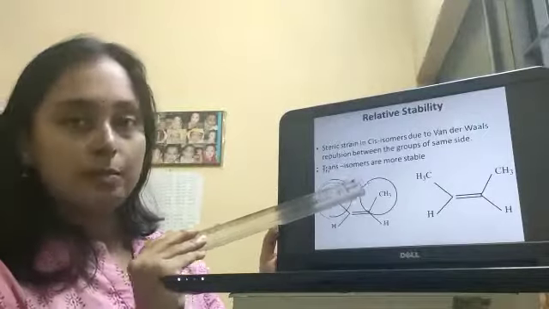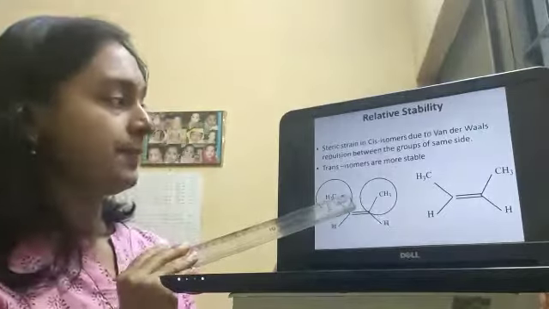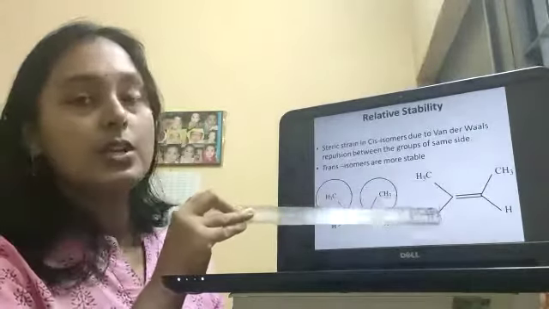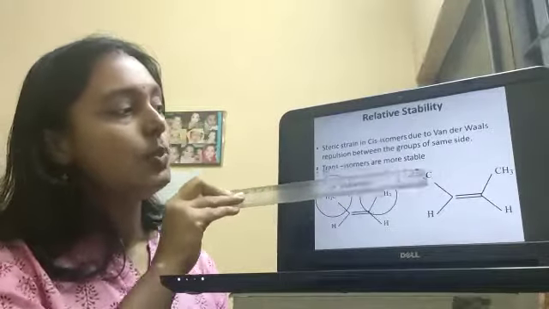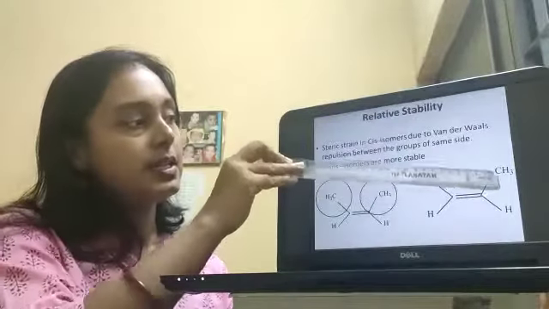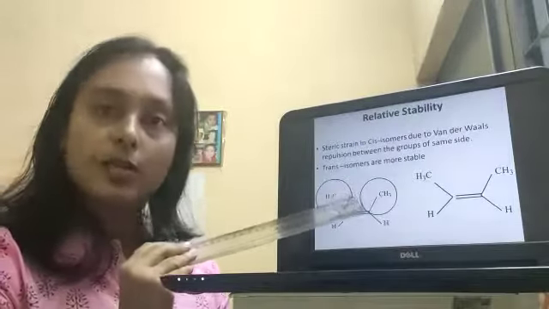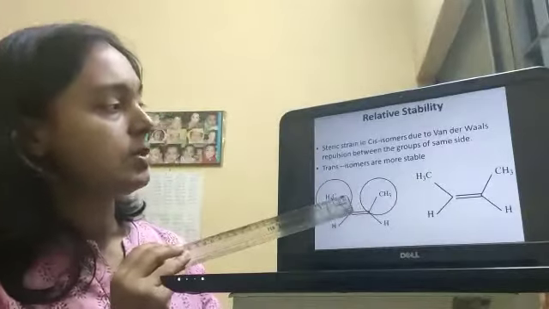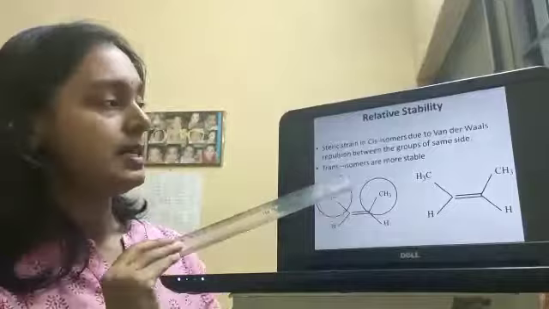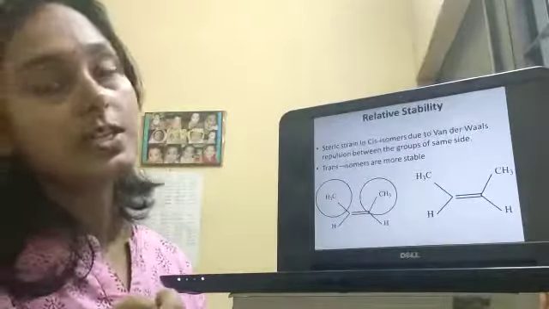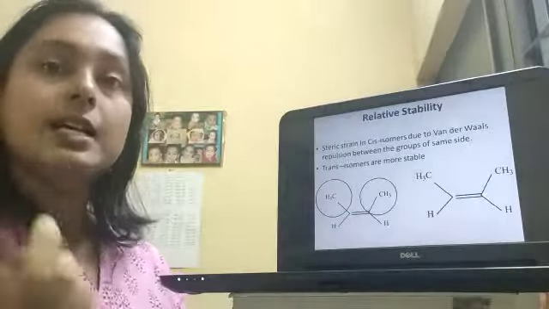These CH3 groups can repel each other, so there is some strain. But in the trans isomer, there is no such strain, as the two CH3 groups are on opposite sides. Here this CH3 and this CH3 are repelling each other because of the steric strain, the van der Waals repulsive force. But in the trans isomer there is no such repulsive strain, so trans isomers are more stable than cis isomers.